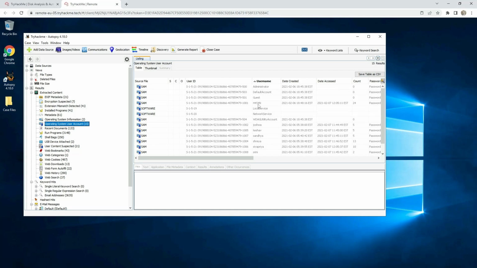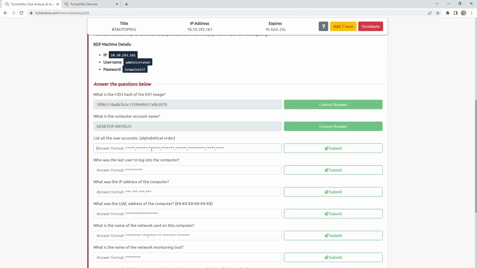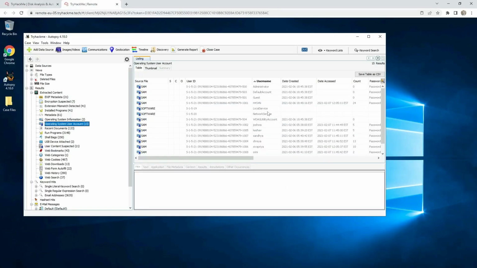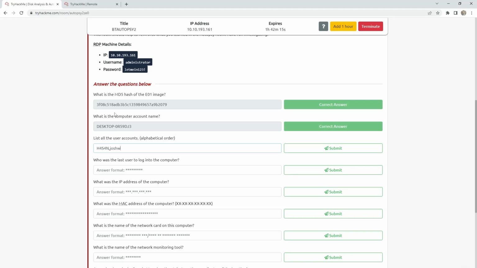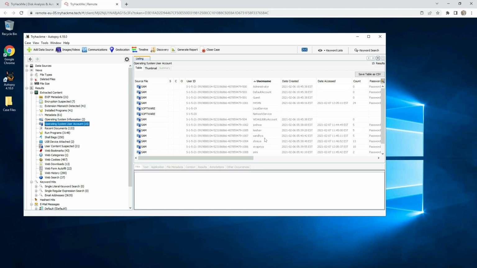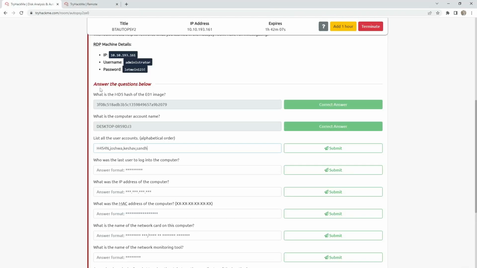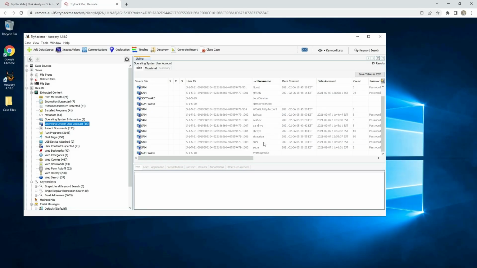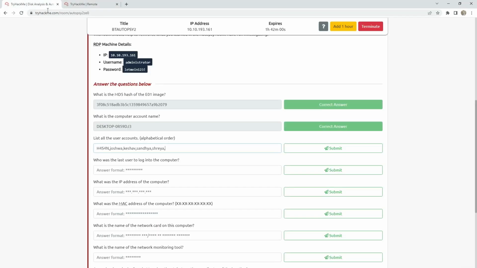So the first one is Hassan, then we have Joshua, Keshava, Sandhya, Shreya, Sivapriya, Srini, Suba.